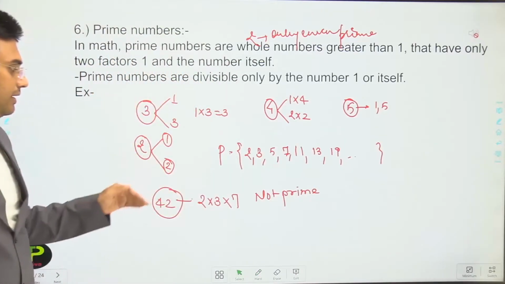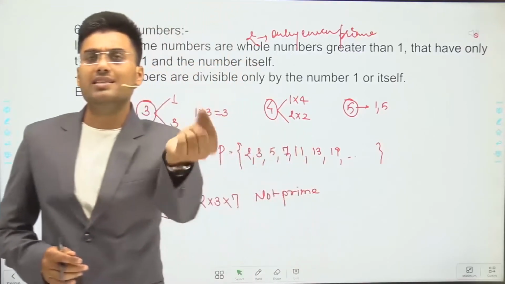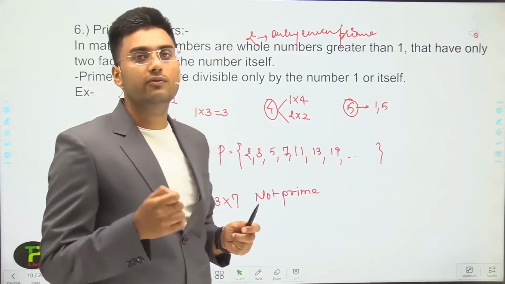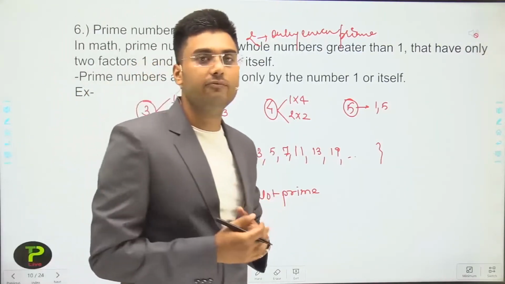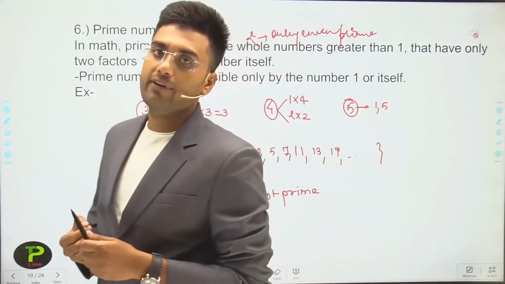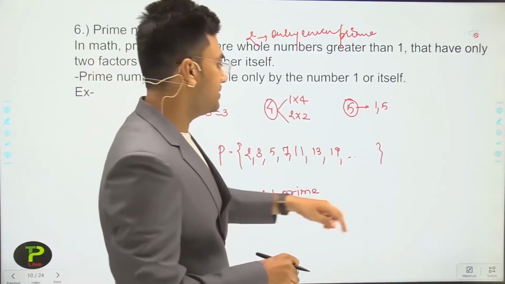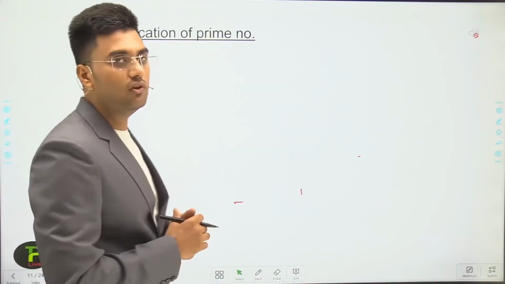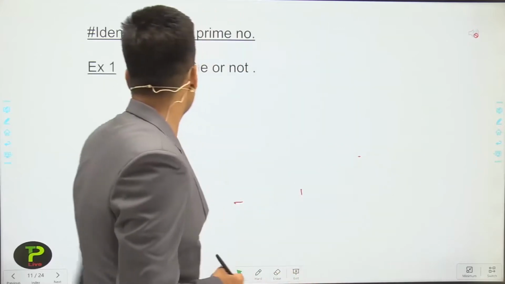So 42 is not a prime number, but 42 is a small number. You can prime factorize 42 very easily, but sometimes you will get a big number. You cannot directly factorize those numbers. So how can you identify whether that type of number is prime or not? Let's discuss that with some examples. Identification of a prime number. Let's understand with an example.